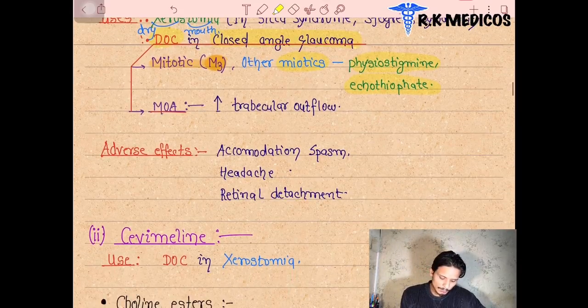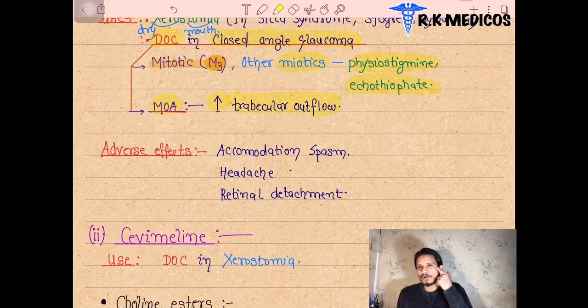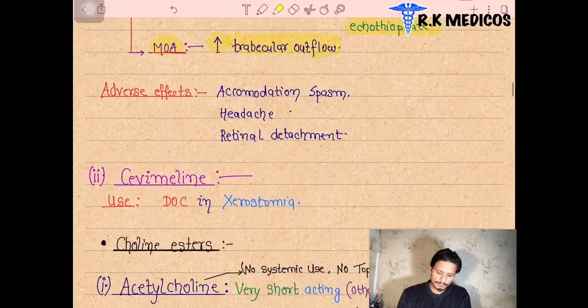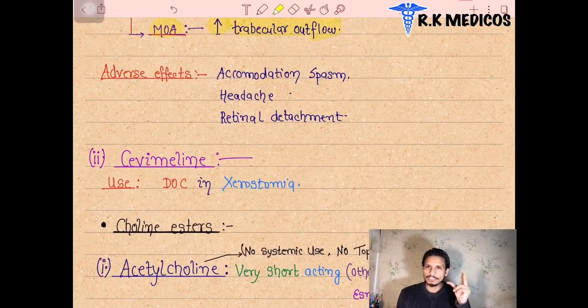Next one, mechanism of action. These drugs are increasing the trabecular outflow. In the angle of our eyes, the trabecular meshwork is present. When it gets blocked, it leads to closed angle glaucoma. After taking these drugs, it leads to the opening of the meshwork and proper flowing of the trabecular outflow, so the proper amount of outflow is happening.